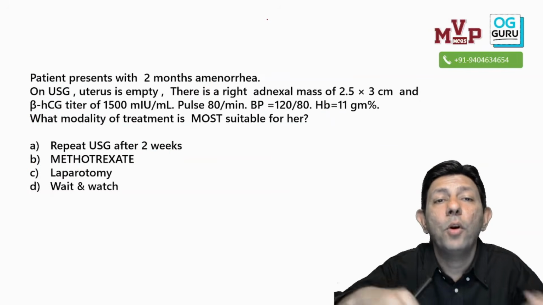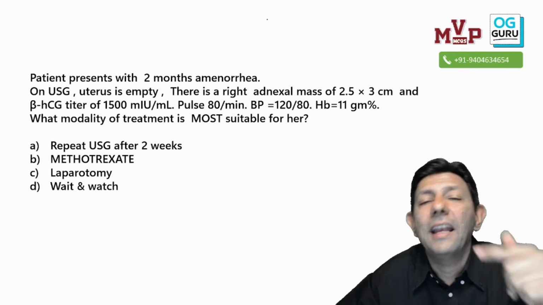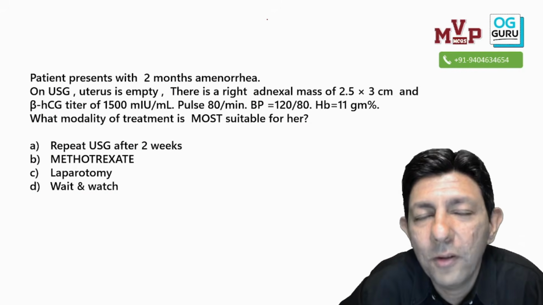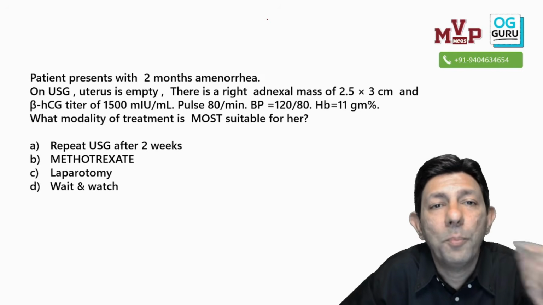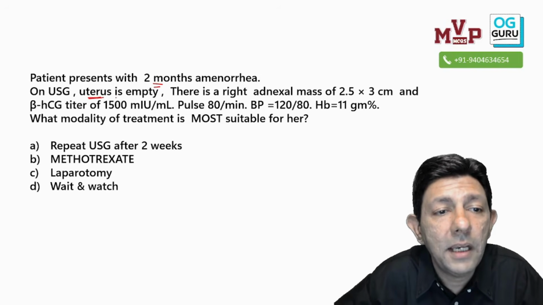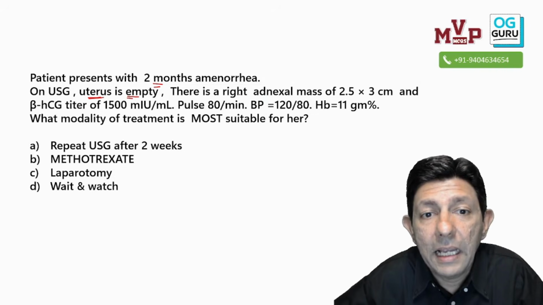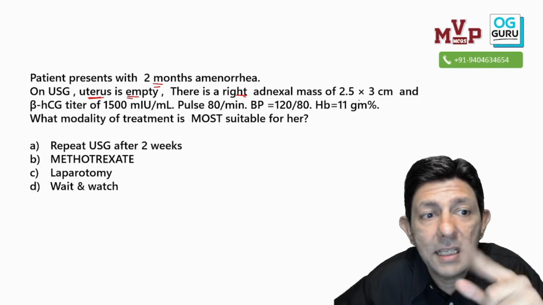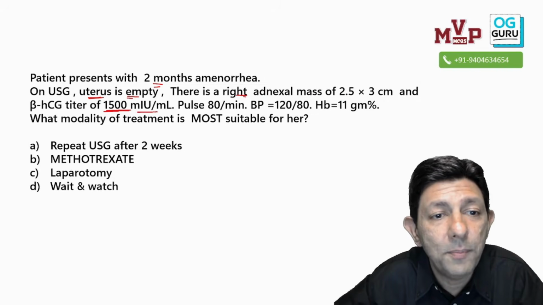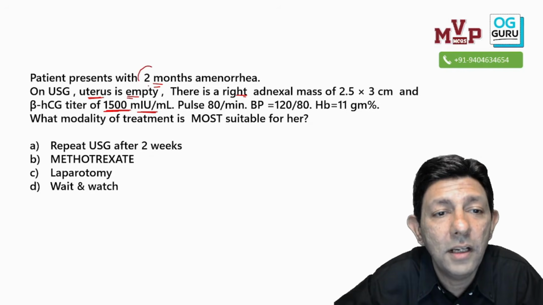The next important topic, I am not telling you the topic first, we'll see the question first so that you can identify, because if I give the topic, the diagnosis is given away. Okay, so a patient has come to us with 2 months amenorrhea. On ultrasonography, the uterus is empty. Right sided mass is felt, beta HCG positive. So what is this, my dear student?